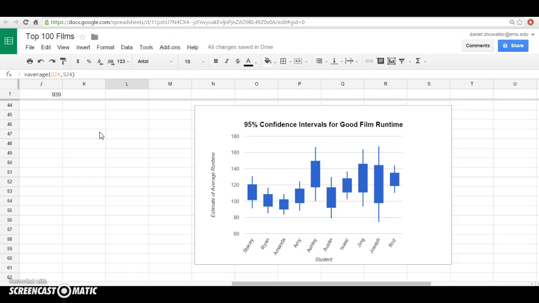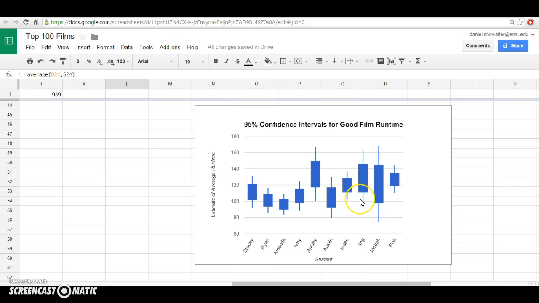So here we have 10 students, all who used random sampling techniques. What you're looking at here, the box is one standard error above and below the mean. For example, Stacy, if we went one standard error below her sample mean, it would be just above 100. One standard error above would put her right at about 120. The top and the bottom of these whiskers are 2 standard errors away from the sample mean you calculated. In other words, this is the 95% confidence interval for Stacy, for Ryan, for Amanda, Amy, and so on.